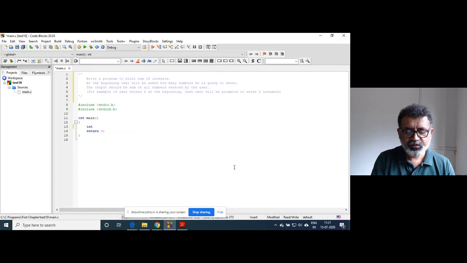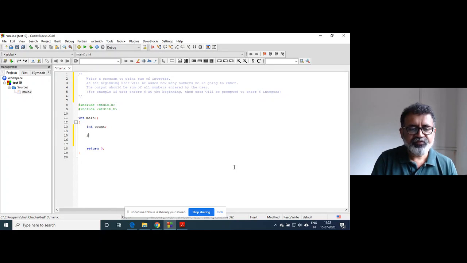Suppose I will declare a counter, int counter. Not int counter, we will declare it as int count, right? And I will declare one variable as a loop counter, that is int i.